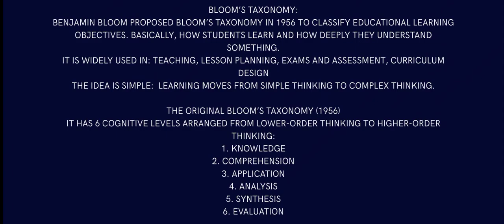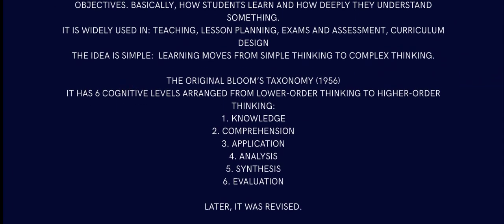The idea is simple. Learning moves from simple thinking to complex thinking. Because you start from the bottom, then you get up there. So that is the whole taxonomy of Bloom's. You start from the bottom, then you go up, because you cannot just skip 17 steps and go to the last chair. You have to start from the bottom. So it has six cognitive levels, rising from lower-order thinking to higher-order thinking. First is knowledge, then comprehension, then application, then analysis, then synthesis, then evaluation. But it was revised again.